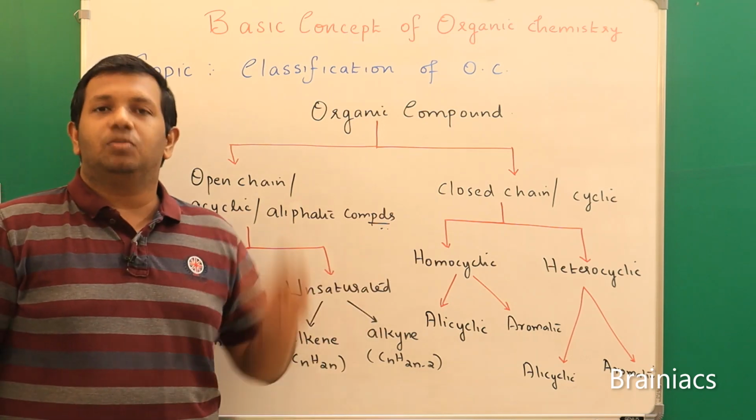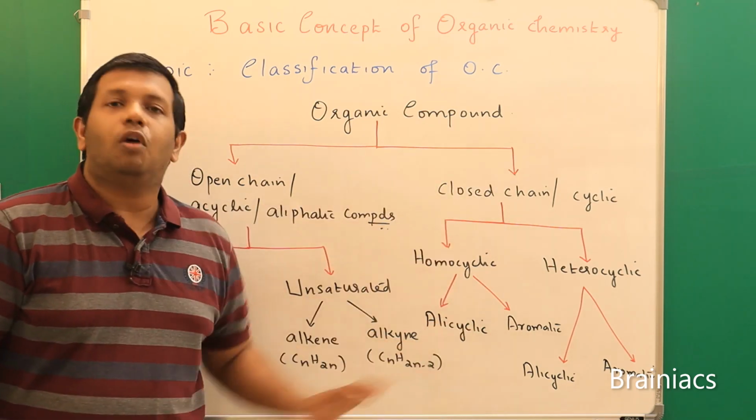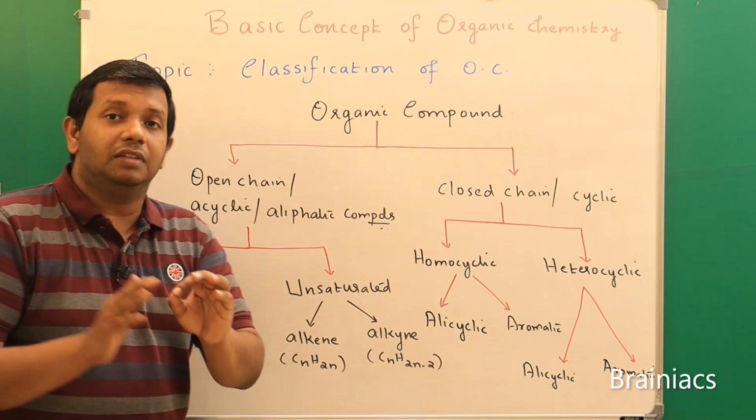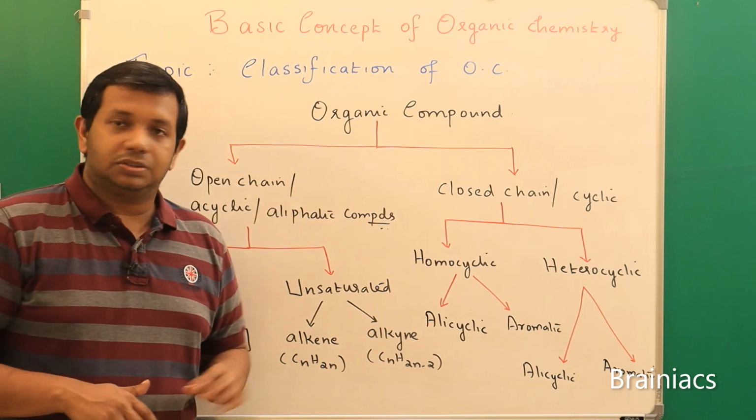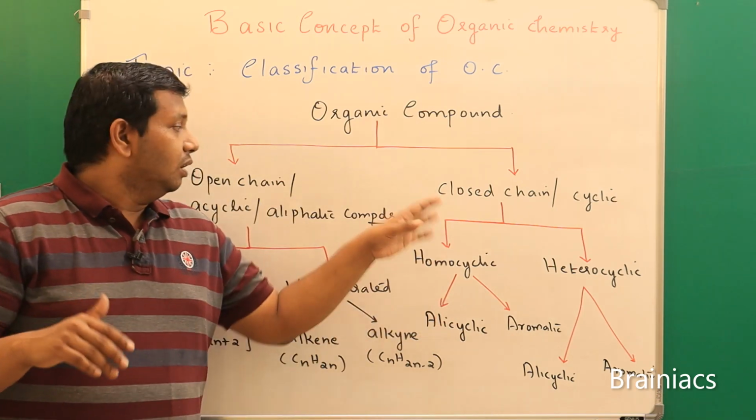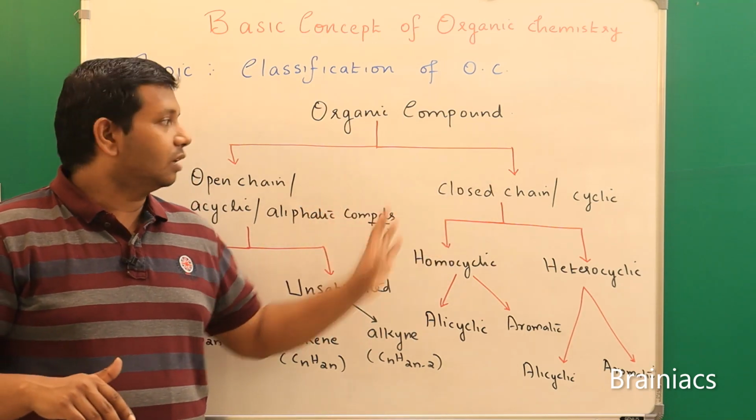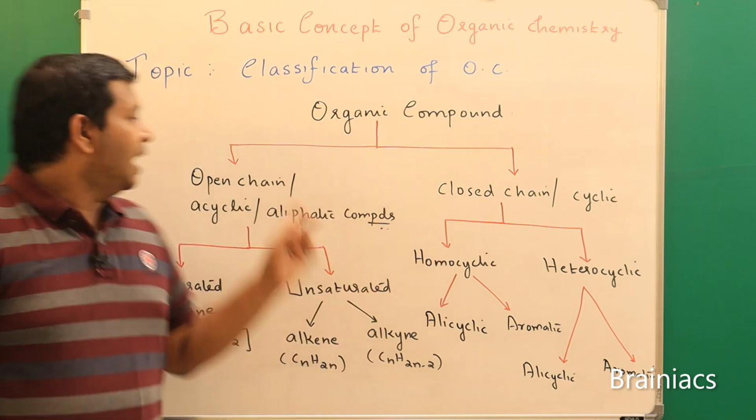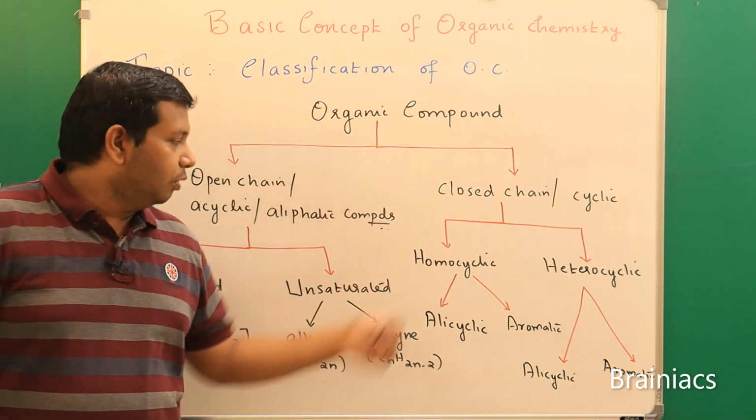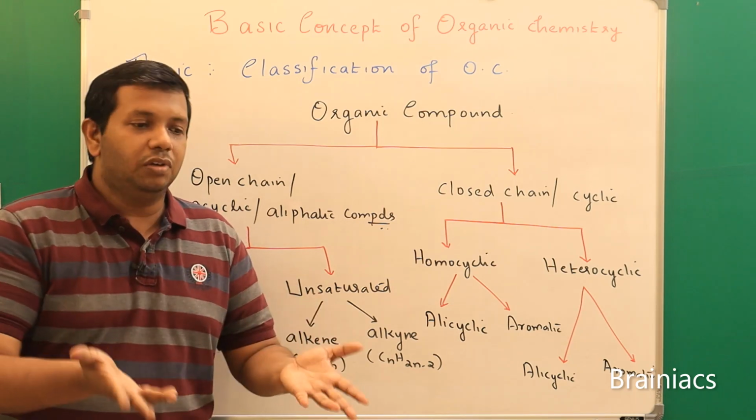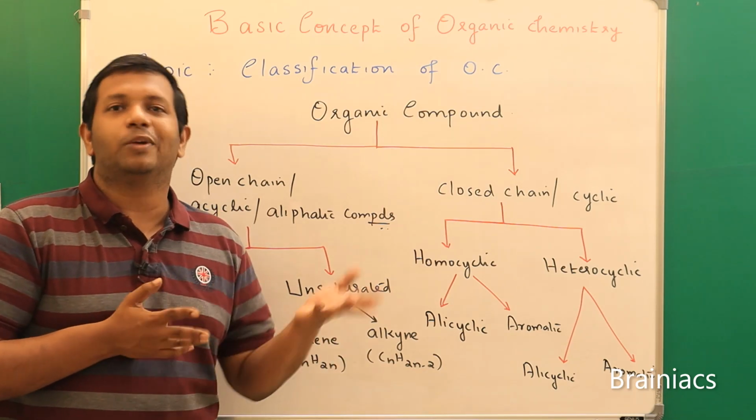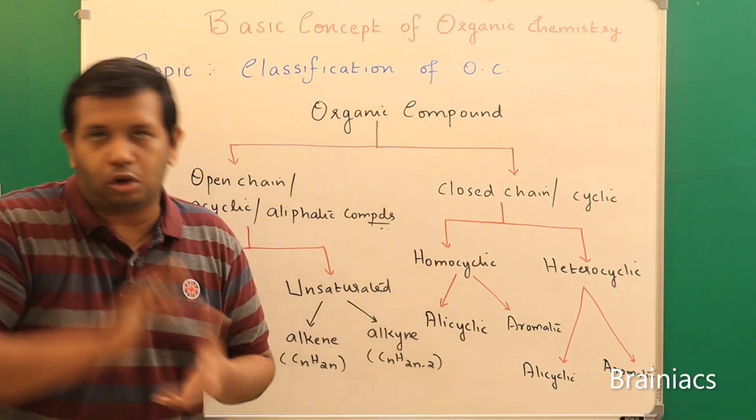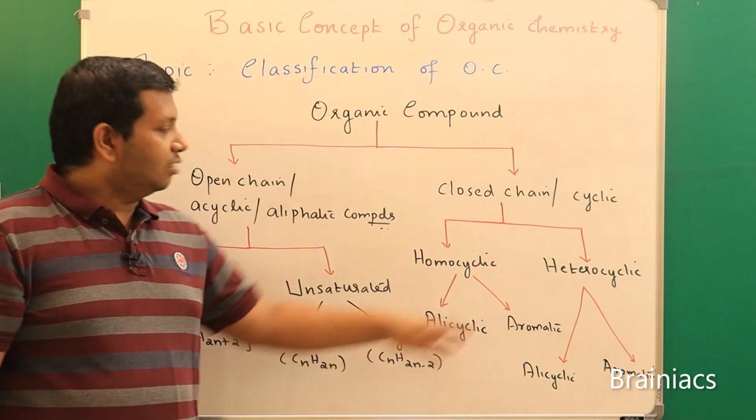Now alicyclic means very simple. These closed chain organic compounds have similar properties to aliphatic compounds. So alicyclic, homocyclic or heterocyclic closed chain organic compounds are those compounds which resemble the properties of aliphatic compounds. Then your question is, sir, how will we identify whether it is alicyclic or not? By looking at it, not possible. But to identify whether a given compound is aromatic or not, there are some criteria. That's what we are going to learn.